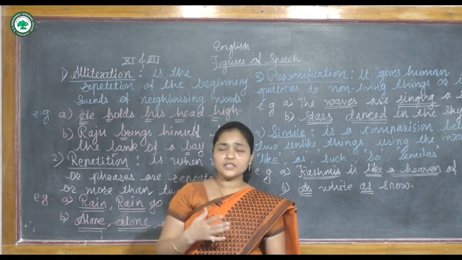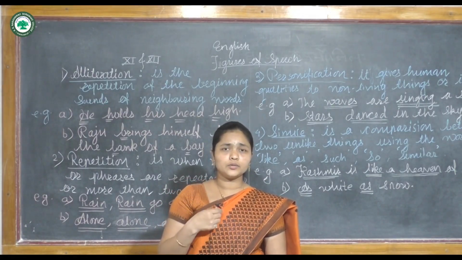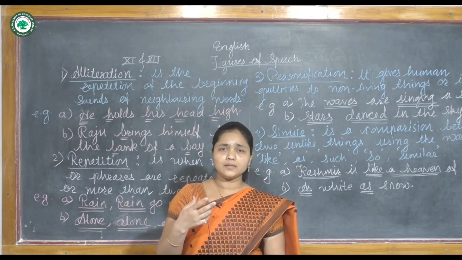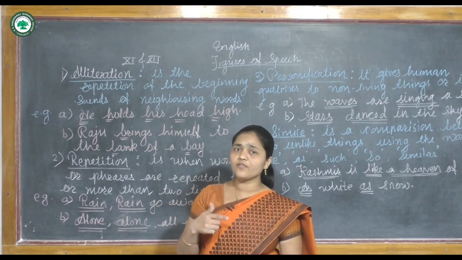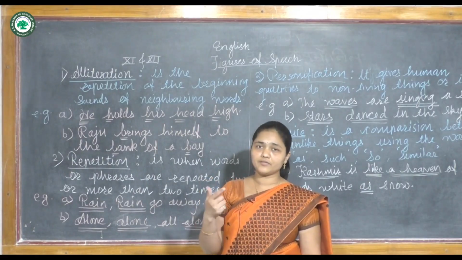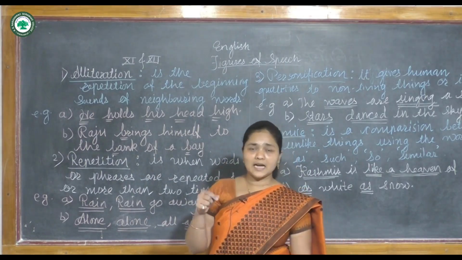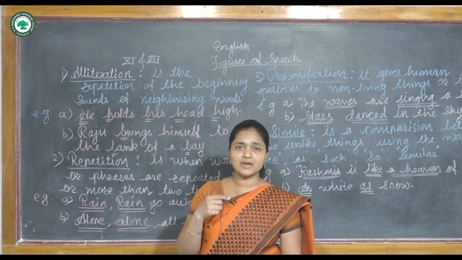In poetry, when the poet is going to write or make a poem, he or she uses lots of devices or tools in that language. In poetry language there are lots of tools or devices used.